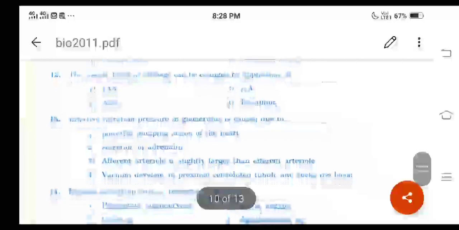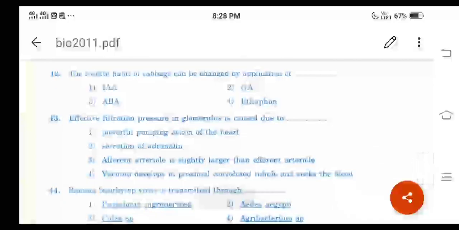Then question number 42. What is there? The rosette habit of cabbage can be changed by application of. And here the correct answer is option B. Say IAA, GA, ABA, ethephon. First option is IAA, which stands for indole acetic acid. GA stands for gibberellic acid. Then third one is abscisic acid. Then fourth one is ethephon. It is a gaseous hormone, right? And here the correct option will be option 2 only, gibberellic acid.